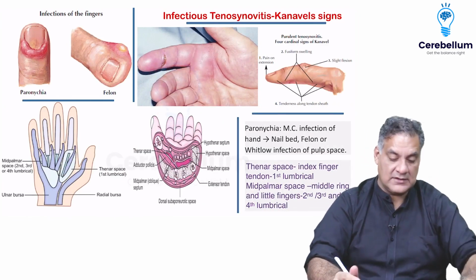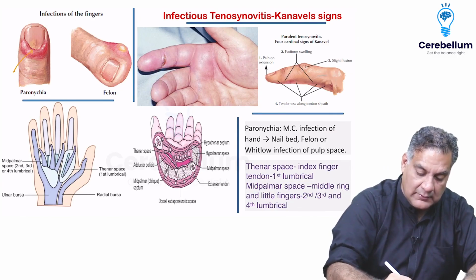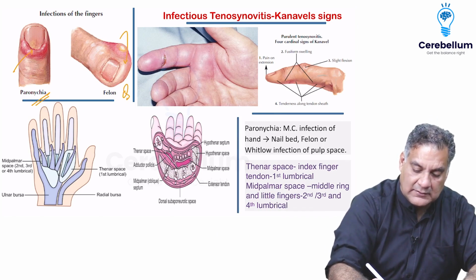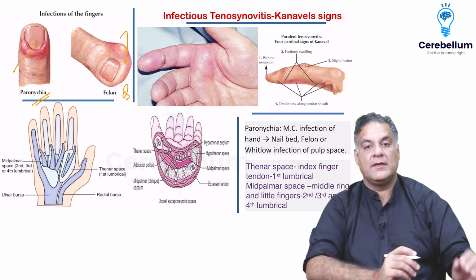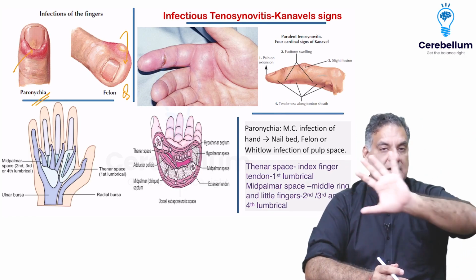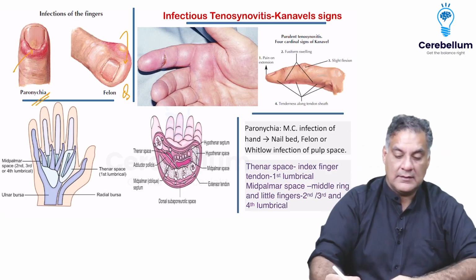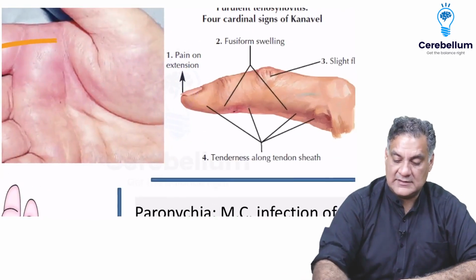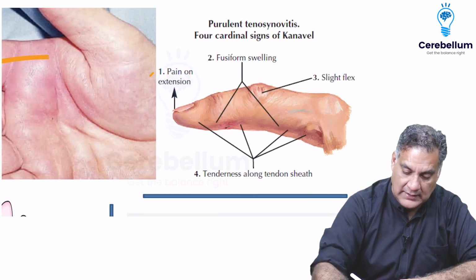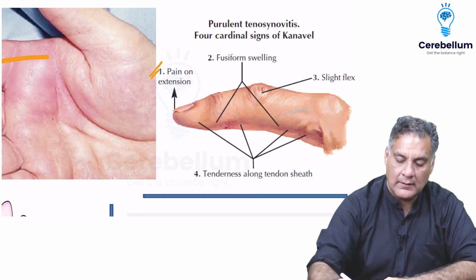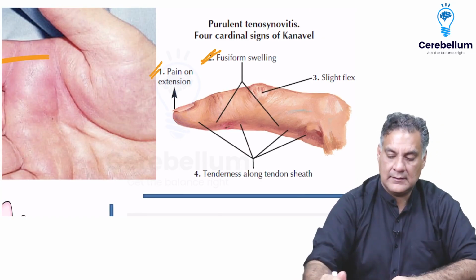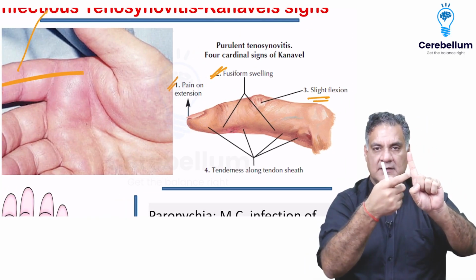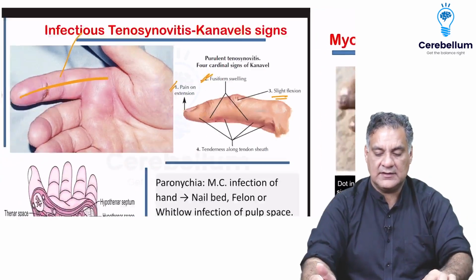Hand infections. The most common hand infection is the infection of the nail bed called as paronychia. Most commonly asked MCQ is infection of the pulp space of finger called as a felon or whitlow. Organism, Staph aureus. Throughout orthopedics, Staph aureus. Also remember, the infection of the tendon sheath is called as infectious tenosynovitis, which has 4 signs called as the Kanavel signs. Pain on stretch, uniform swelling, flexion of the finger, and the most specific is percussion tenderness along the tendon sheath. So these are the Kanavel signs.